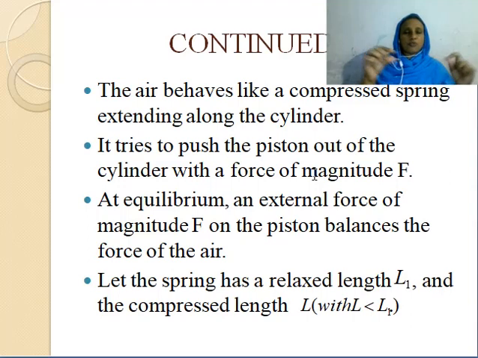Suppose you take a spring, it has an equilibrium length. In this case, it is L1. Once it compresses, its length gets reduced and you get a new length. That length is called L. That means the compressed length is always less than the relaxed length L1.